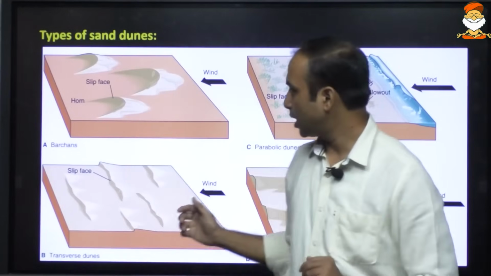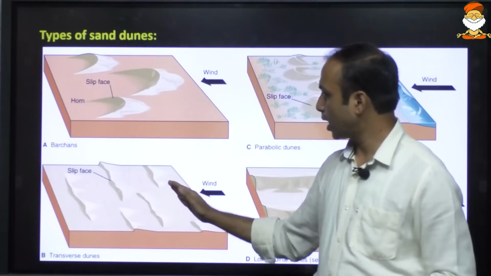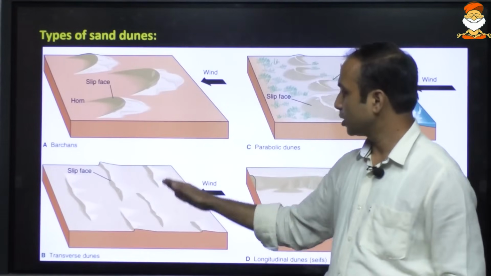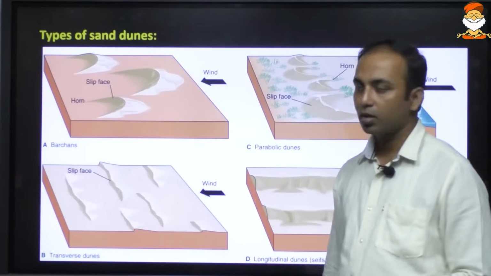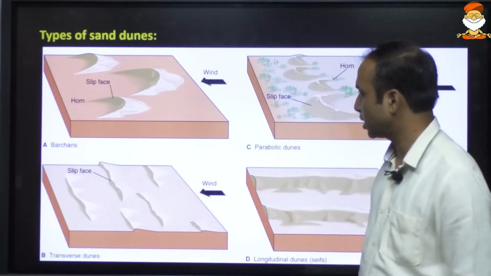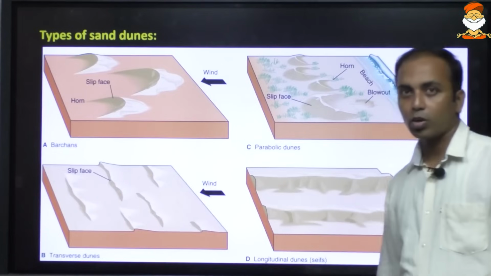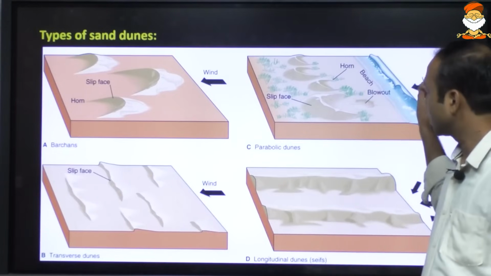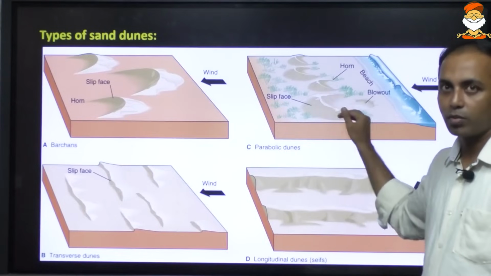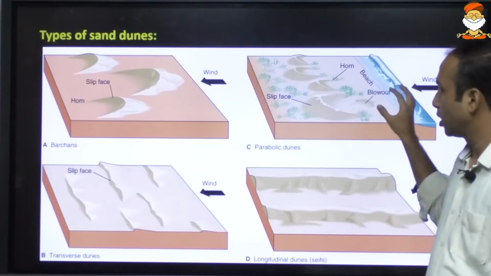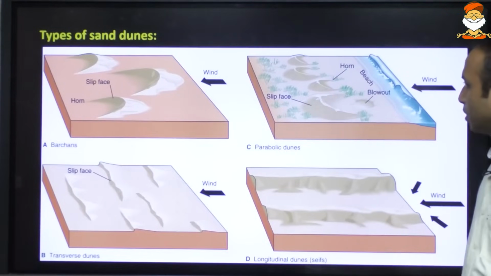Okay, when the sand is coming from below and forming a structure wherein one side is gently sloping and one side is steeply sloping, it is known as transverse sand dune. And when the sand dune is formed along the coastal area where the sea breeze along with the vegetation is leading to the formation of this type of sand dune, it is known as the parabolic sand dune.